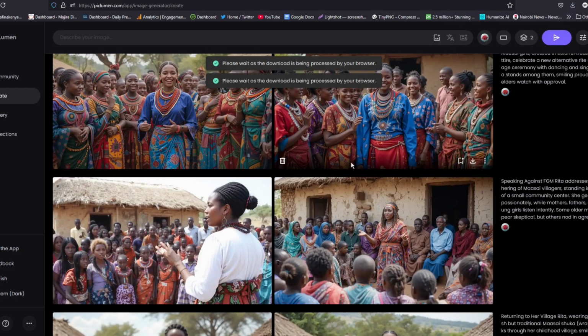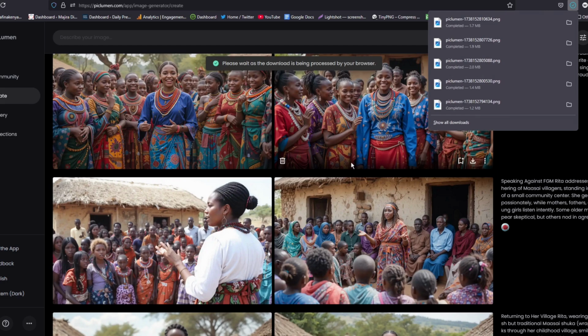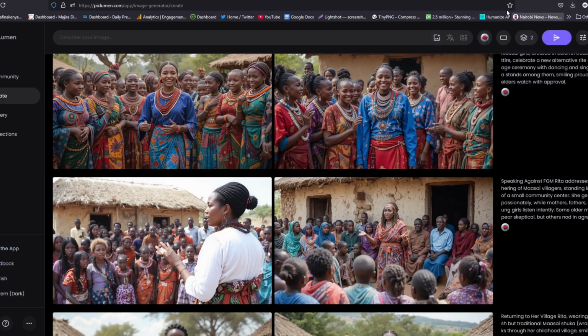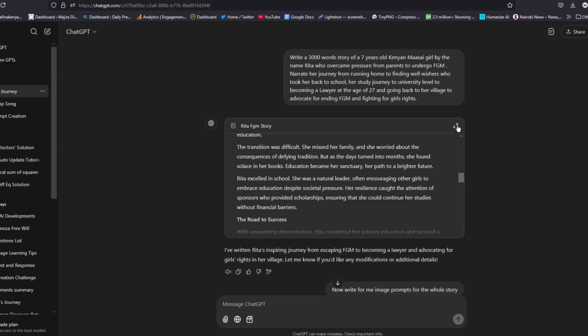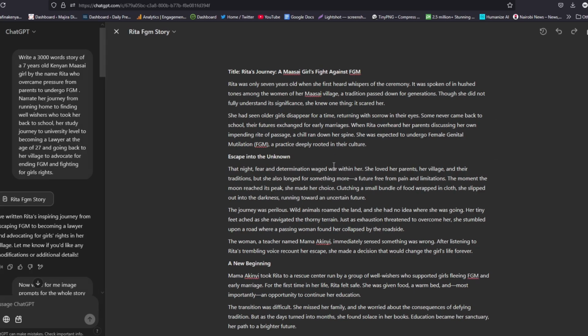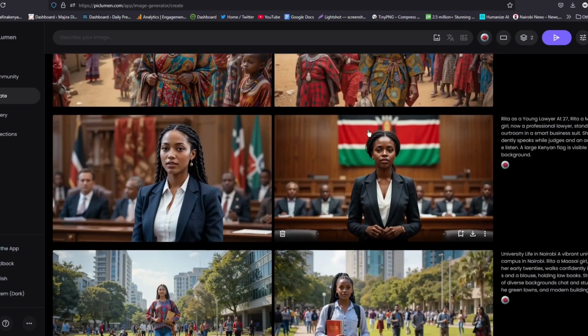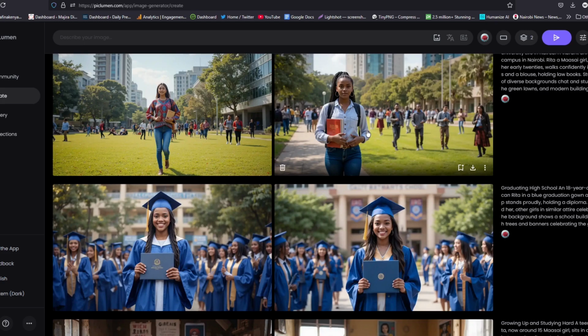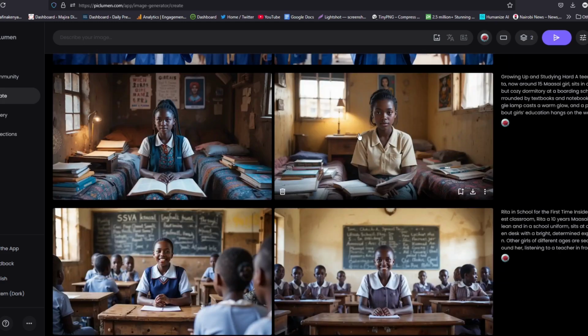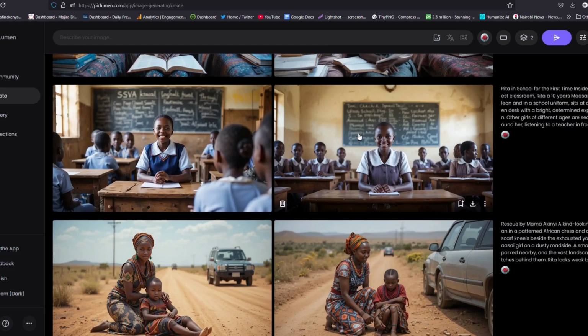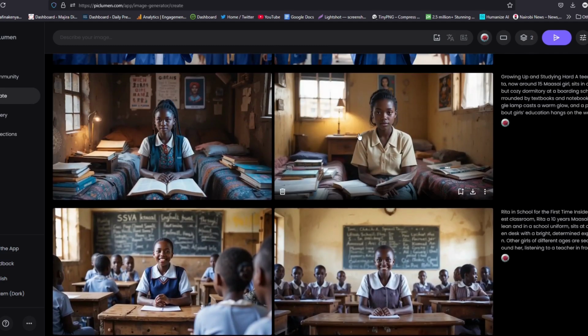Now you can use these photos to write a book and attach them, or to tell a story in a video format. And then, if you are creating a video for the voiceovers, you'll just use the script from ChatGPT to convert it into audio, and then attach all these images, and that will tell an incredible story. So that's how you generate photos and use them to create either a story in form of a storybook, or create a video that will tell an incredible story.